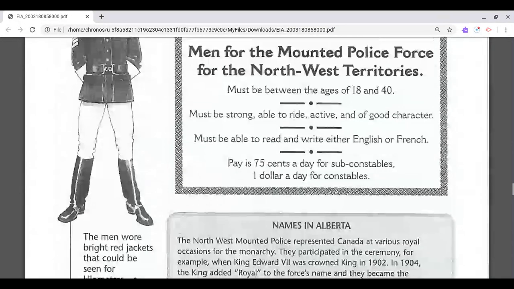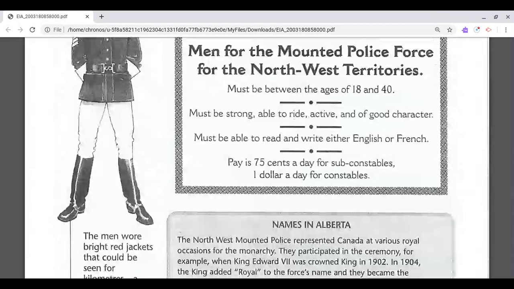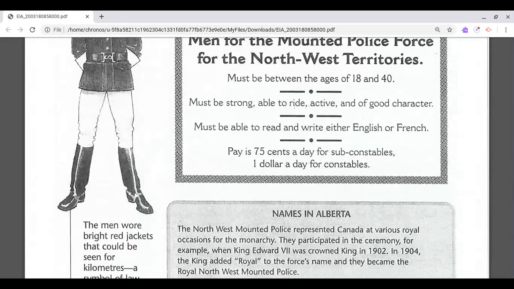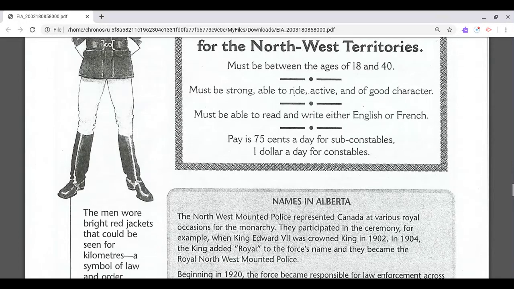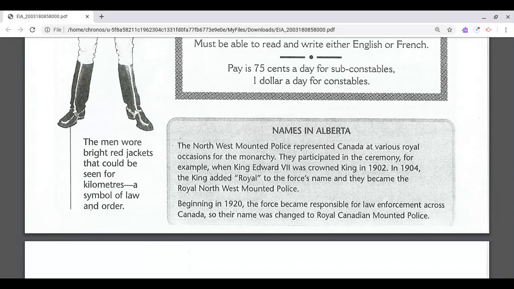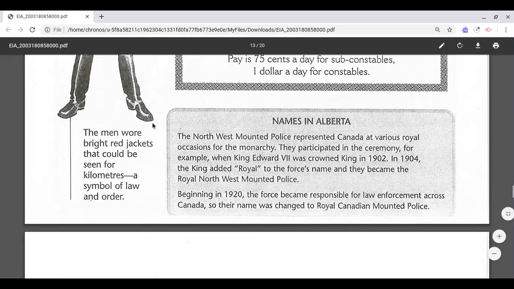Wanted: men for the mounted police force for the Northwest Territories. Must be between the ages of 18 and 40. Must be strong, able to ride, active, and of good character. Must be able to read and write either English or French. Pay is 75 cents a day for sub-constables, $1 a day for constables. The men wore bright red jackets that could be seen for kilometers, a symbol of law and order.